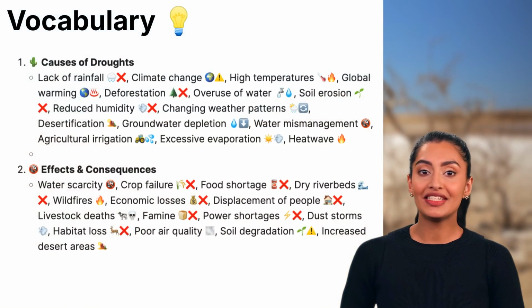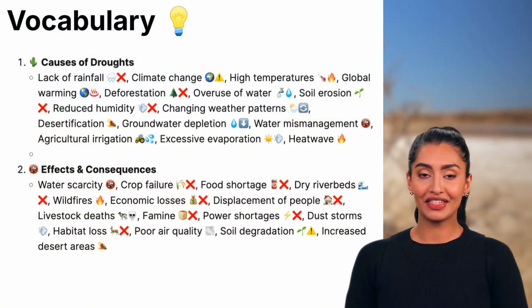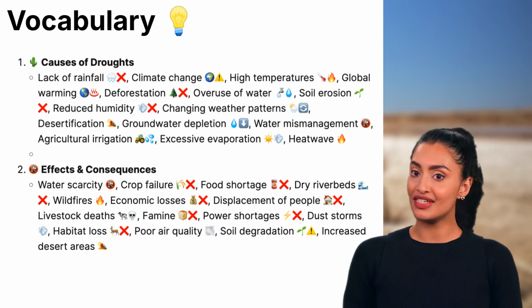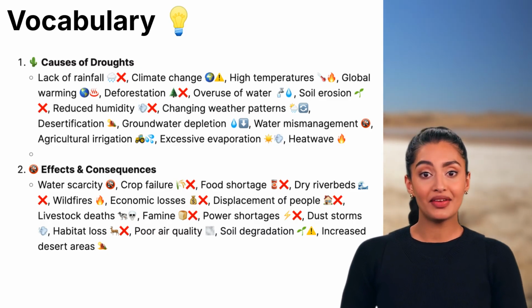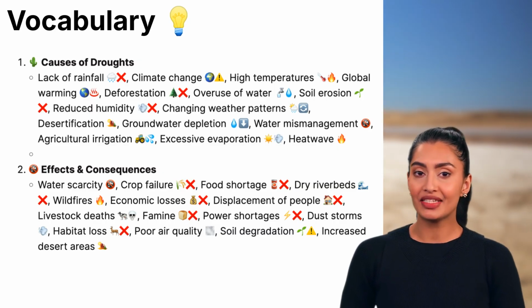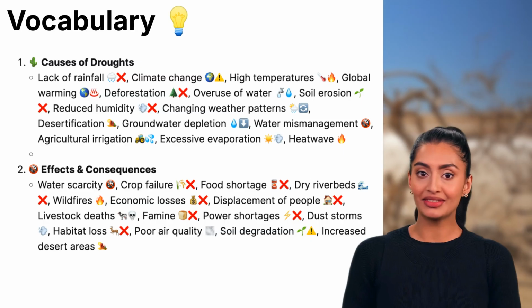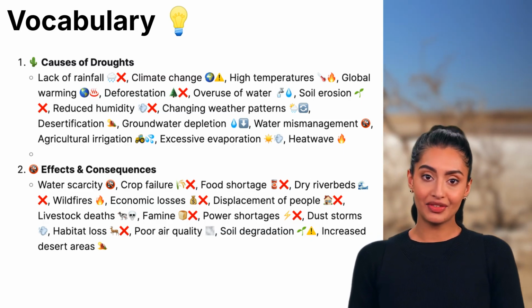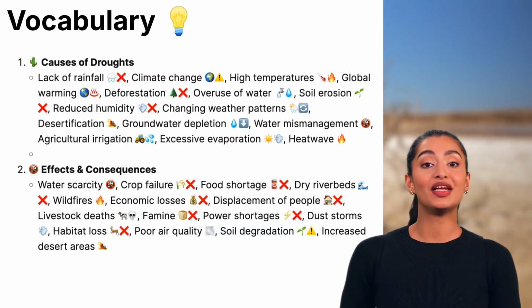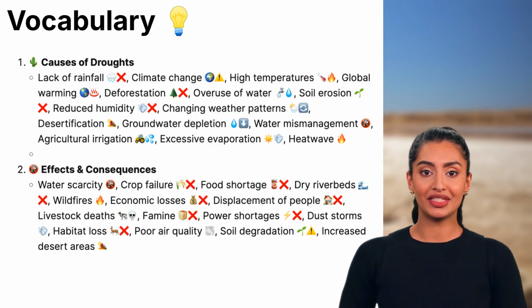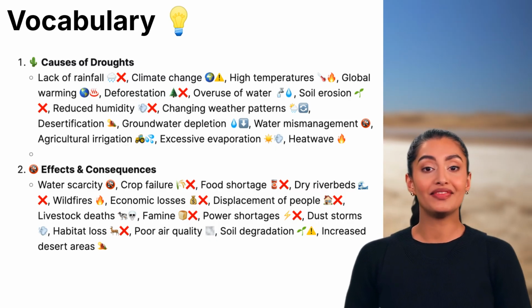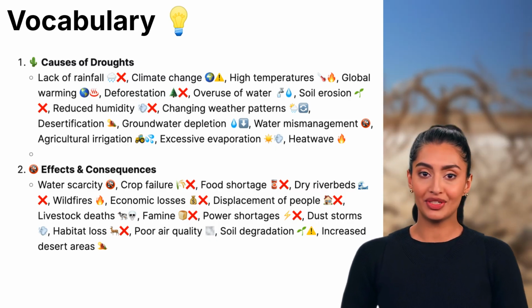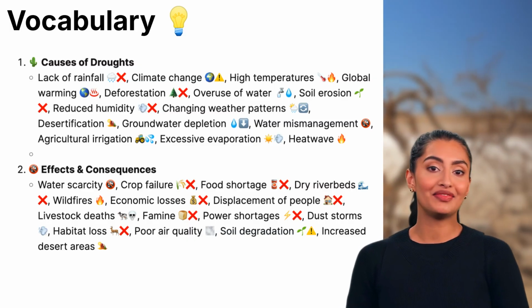Let's go over some essential vocabulary. 1. Causes of droughts. Lack of rainfall, when an area doesn't receive enough rain over a long period, leading to dry conditions. Climate change, long-term shifts in temperature and weather patterns that can increase drought frequency. High temperatures, excessive heat that speeds up evaporation and dries up water sources. Global warming, the increase in Earth's average temperature, affecting rainfall patterns.